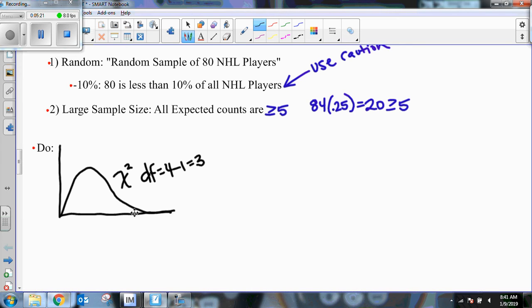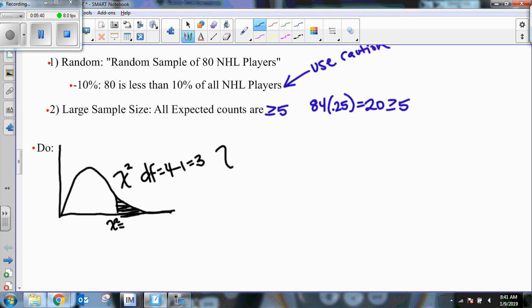Okay? Now, what we're going to try to do is figure out our test statistic. In our case, our test statistic is chi-squared. What does this chi-squared equal? That's going to tell us the probability of receiving a chi-squared statistic that large or larger. Okay, well, that's how we're going to get our p-value.